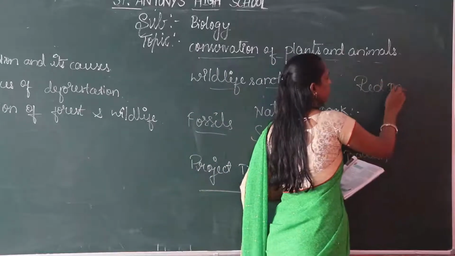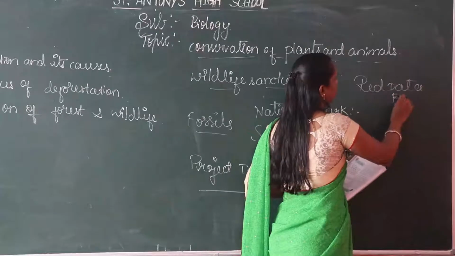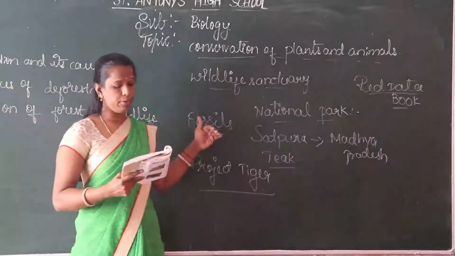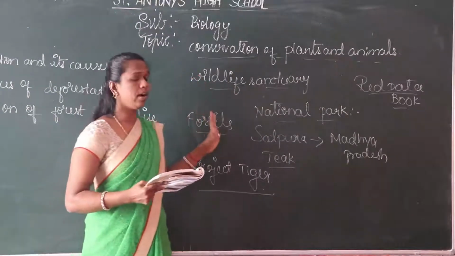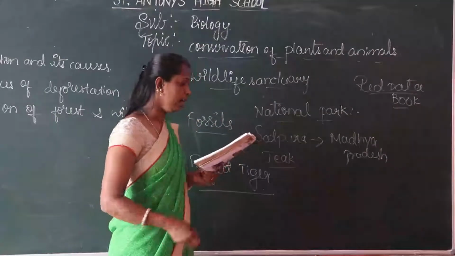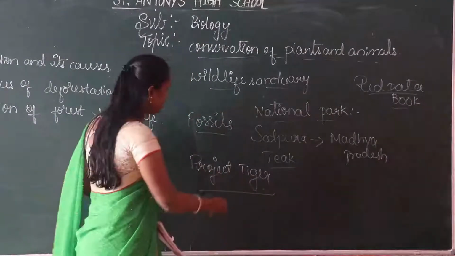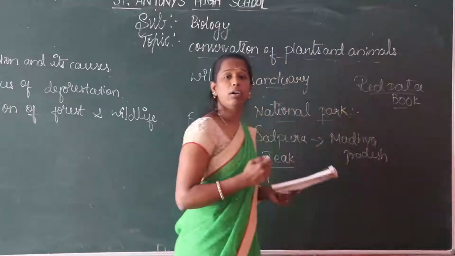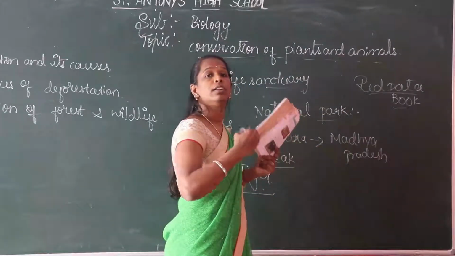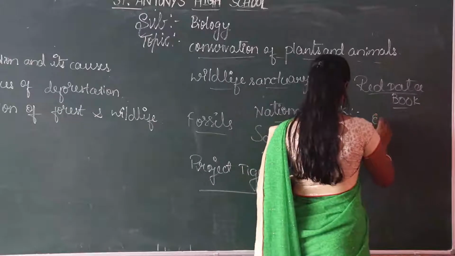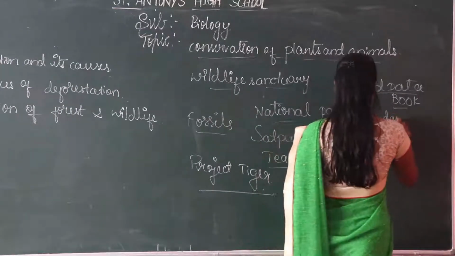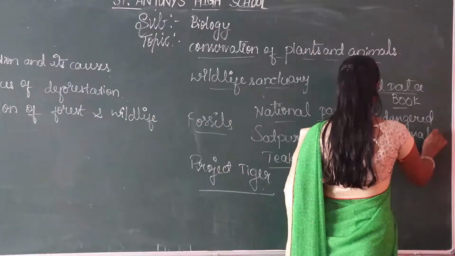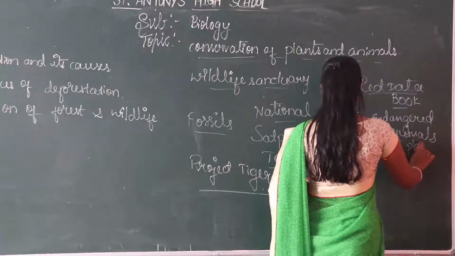The Red Data Book. It is a book of records. It collects the records of all the flora and fauna, all the endangered animals and plants. Record means it is a book to collect all the details about the endangered animals and plants.